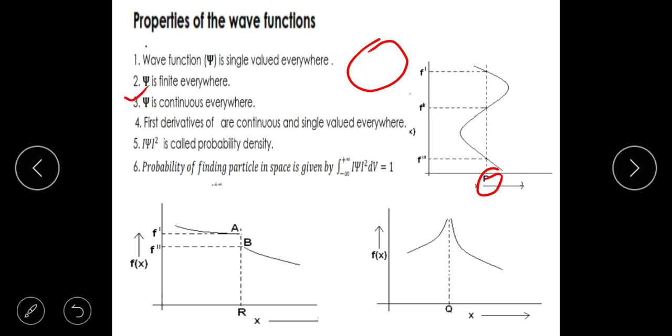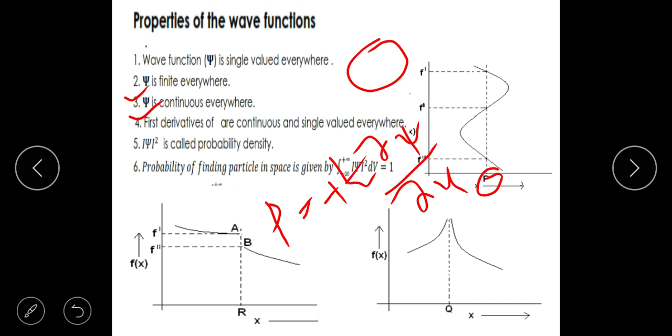First derivatives are continuous and single valued everywhere. Why is this condition valid? It is because first derivatives are very much required, for example, to find out the momentum of the particle. Momentum of the particle in quantum mechanics is given by -i h cross d psi by dx. So this is the first derivative. Energy, for example, is given by i h cross d psi by dt.